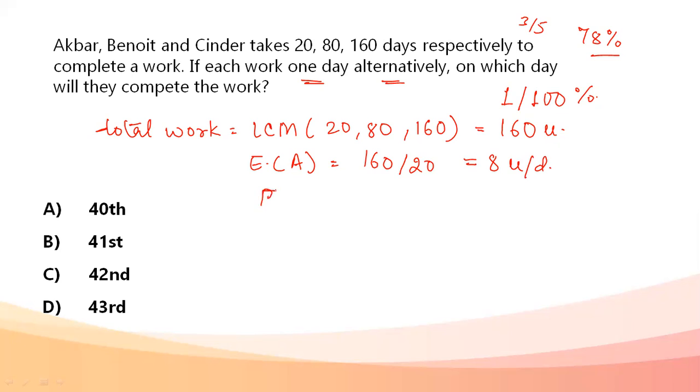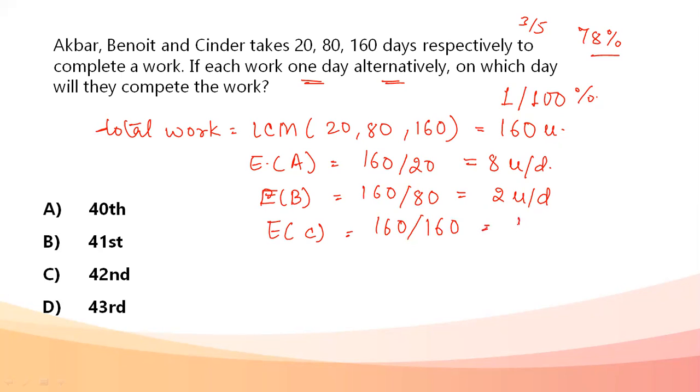Next, talking about efficiency of B, total taken 80 days, need to do 160 units. In one day, the person is doing 2 units per day. So efficiency of Benoit is 2 units per day. Efficiency of Cinder, if 160 units need to be done, 160 days is taken. Efficiency becomes 1 unit per day.